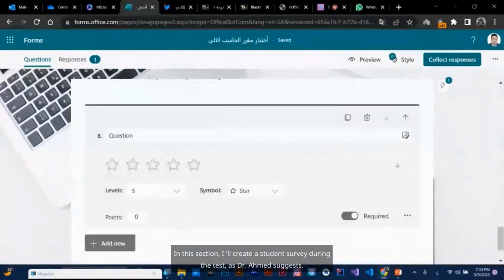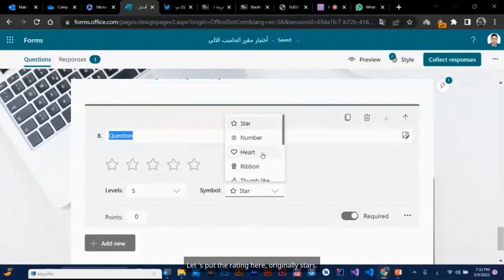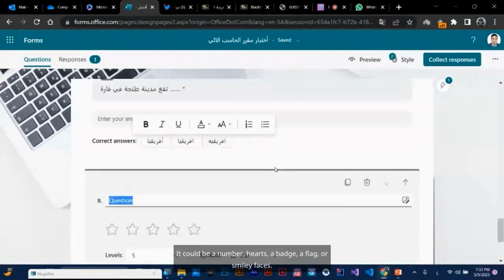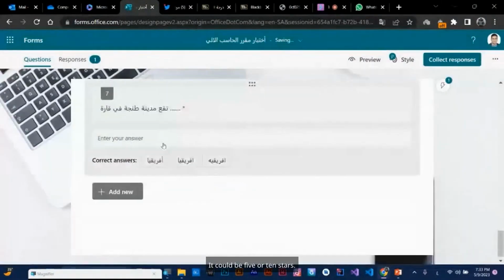In this section, I'll create a student survey during the test, as Dr. Ahmed suggests. It's a form of evaluation. Let's put the rating here. Originally stars. It could be a number, hearts, a badge, a flag, or smiley faces. It's common on websites, as Dr. Ahmed says. It could be 5 or 10 stars.